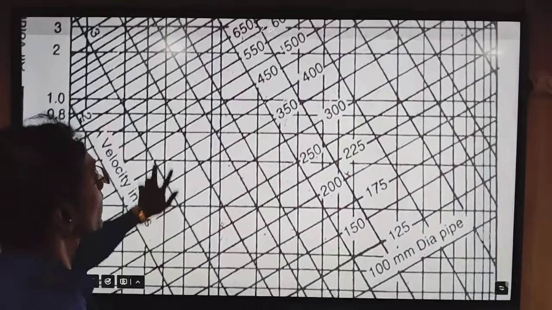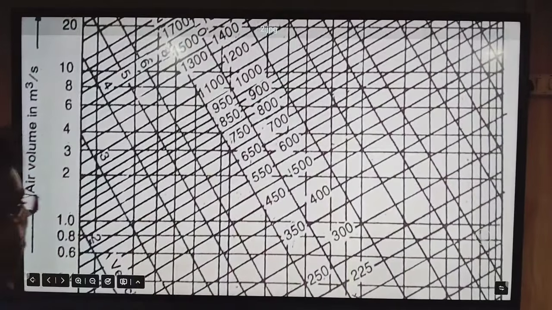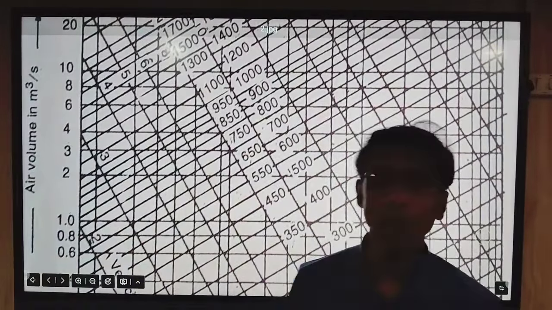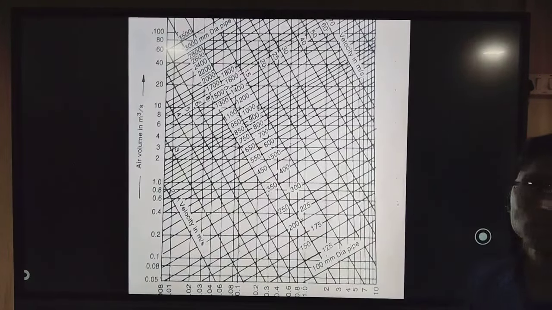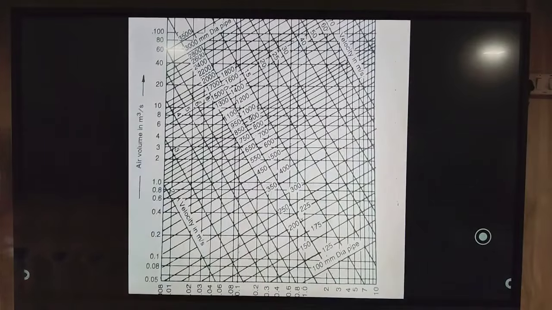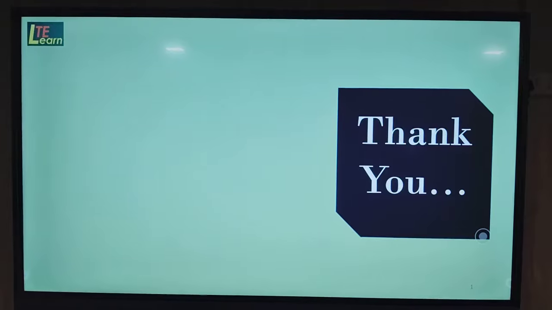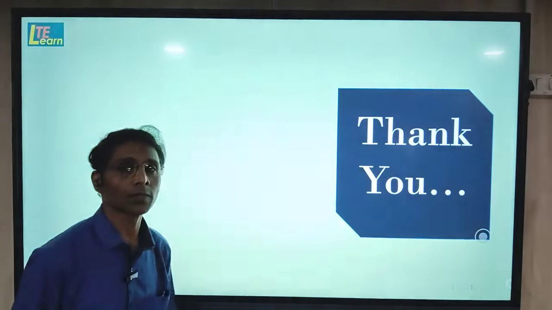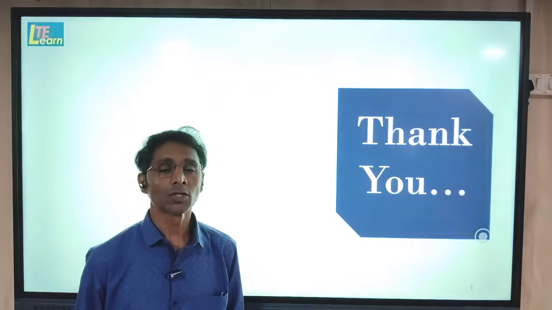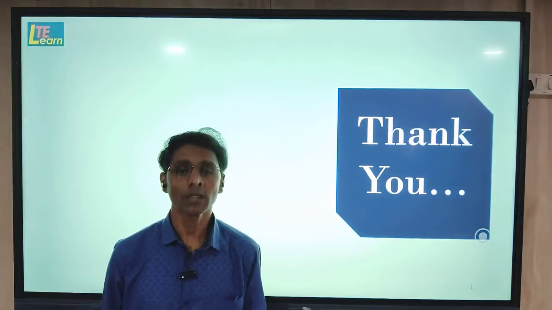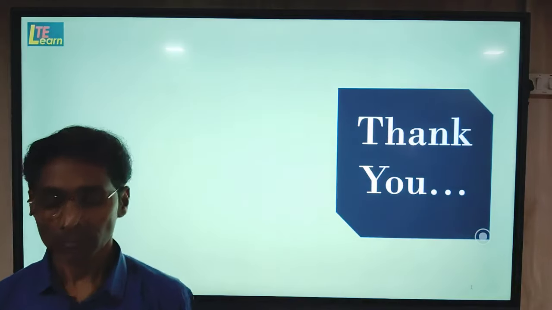In this way we can find any two values by using the friction chart. So this was about the friction chart. Let us meet in the next video session, where we will use this friction chart to solve a problem of duct calculations. Thank you.